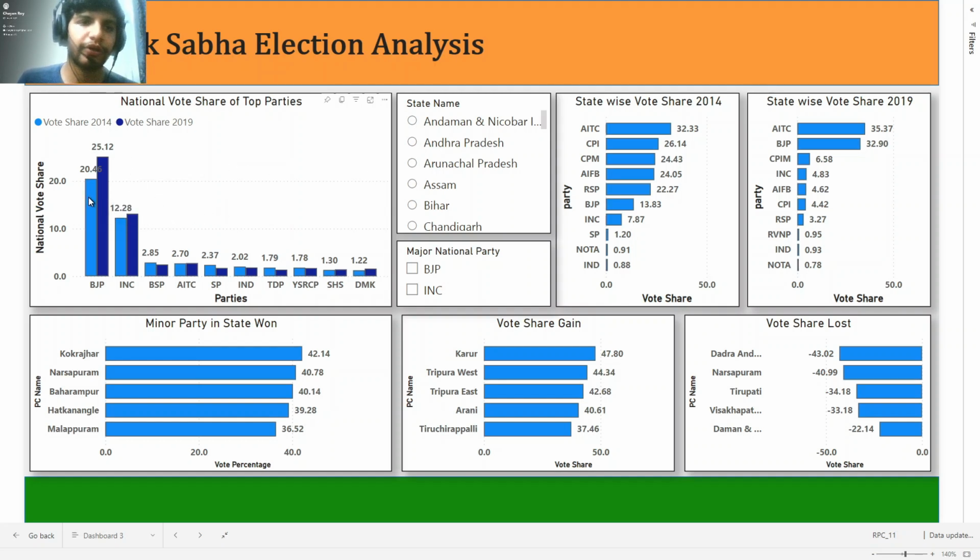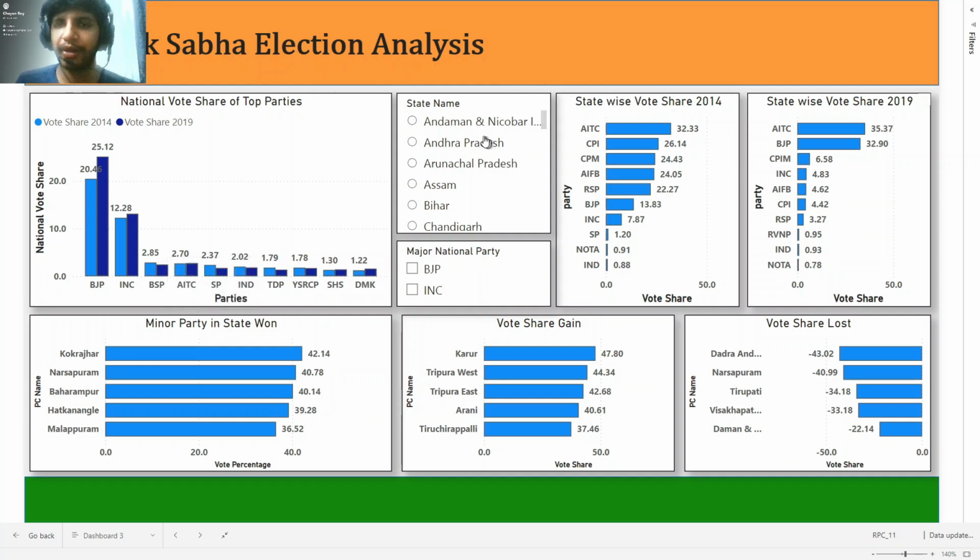In 2014 the vote share of BJP was around 20%, and in 2019 it has increased to about 25%. Congress has also increased from 12% to 13.1%, and the regional parties are also doing well. For AITC the vote percentage is almost the same. For BSP it has decreased slightly from 2.85 to 2.44%.